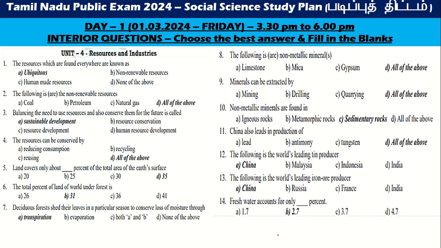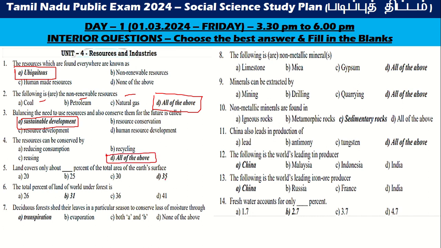Next, the resources which are found everywhere are ubiquitous. And the following are the non-renewable resources, that is, natural gas, petroleum and coal. Balancing the need to use the resources and also conserve them for the future is sustainable development. The resources can be conserved by all of the above.